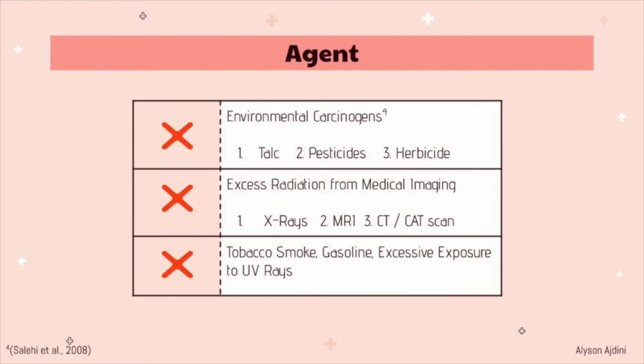The agent can also be less biological and more chemical. Carcinogens found in a woman's environment can promote cancer growth in her ovaries. A 2008 Journal of Toxicology and Environmental Health published that talc, pesticides, and herbicides released into the environment result in a greater risk of ovarian cancer. The study noted that the evidence is still limited and further expanding. Therefore, the idea of an environmental agent being direct and conclusive is rather weak, but still important to note.